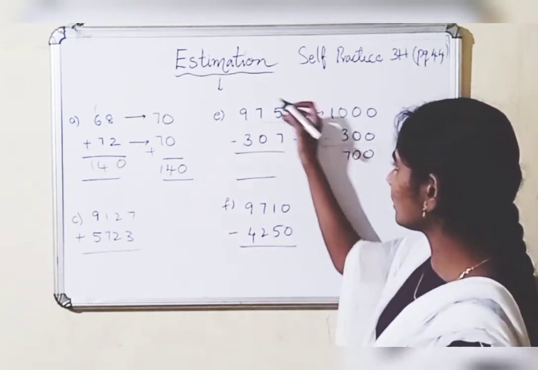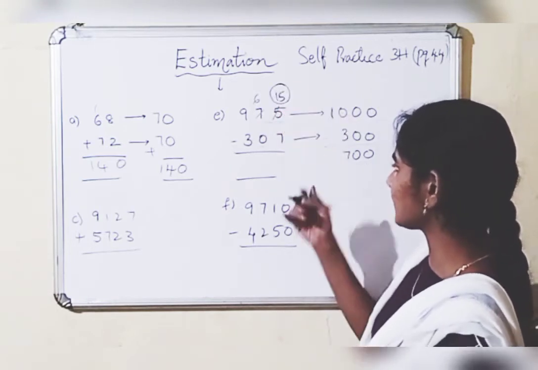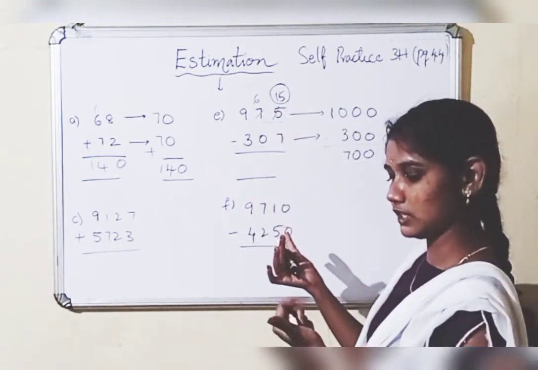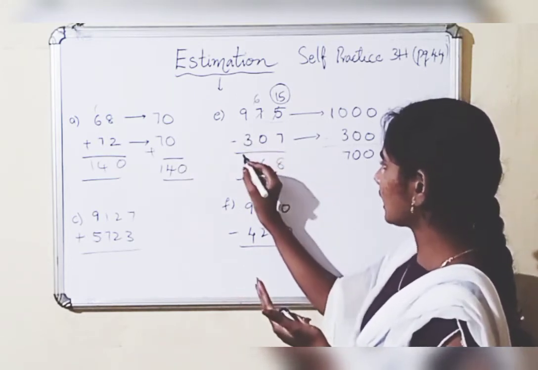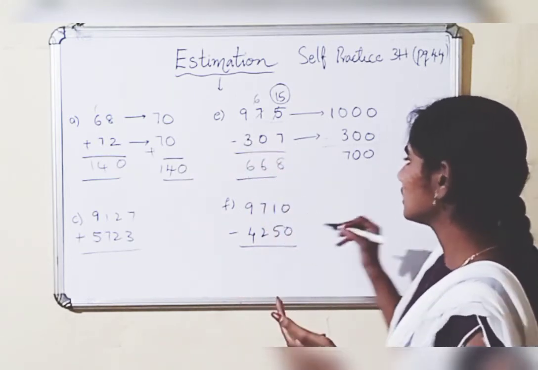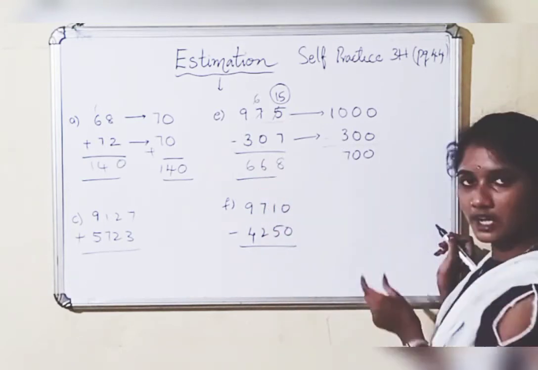Let's do this original problem. 5 will be 15. 15 minus 7: 8, 9, 10, 11, 12, 13, 14, 15, so 8. 6 minus 0, 6. 9 minus 3, 6. See here, 668. So it is nearer to 700.